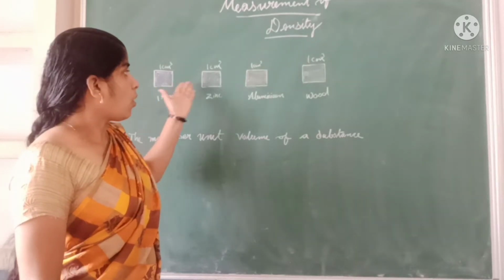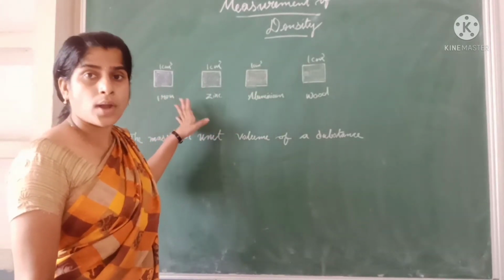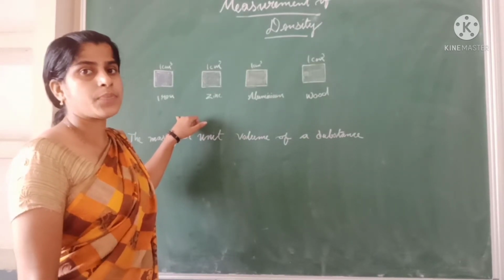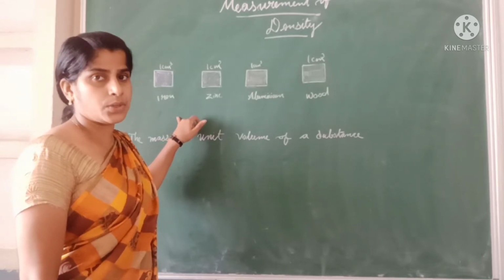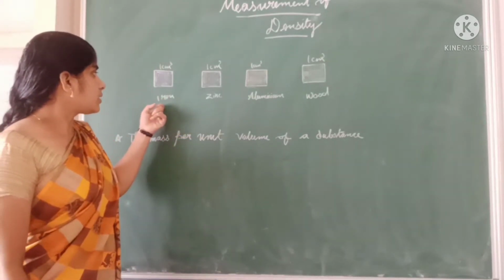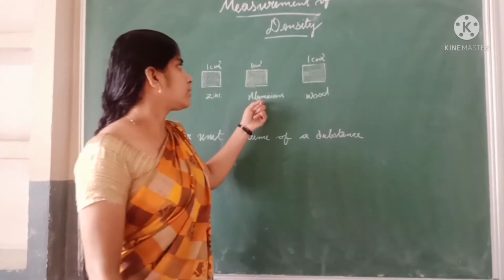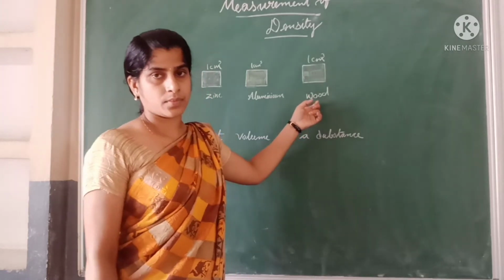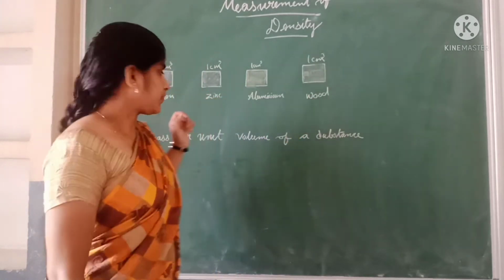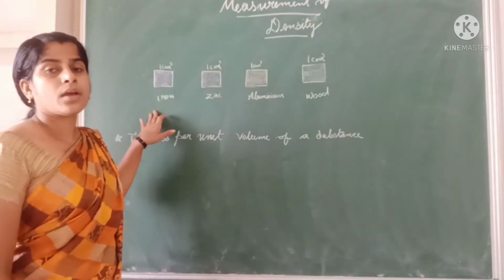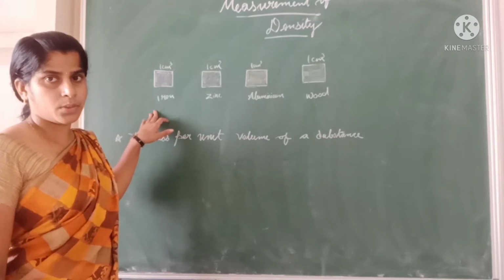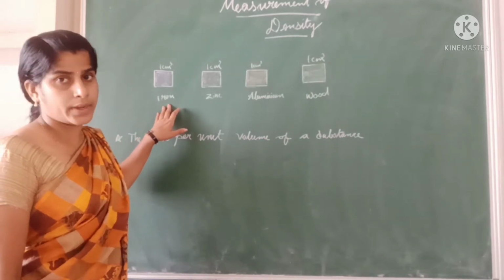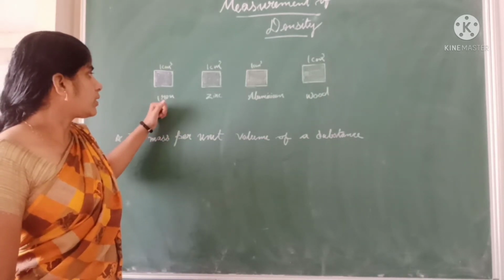The first one is iron, the second zinc, the third aluminium and the fourth wood. Now let's take a weight balance. Each cube is weighed. First of all we will take iron.